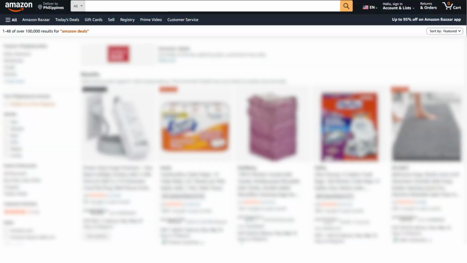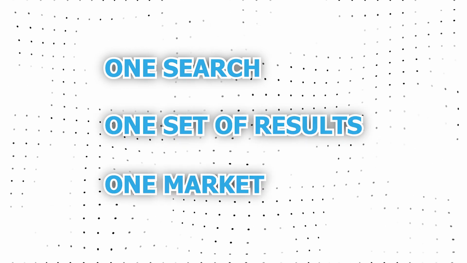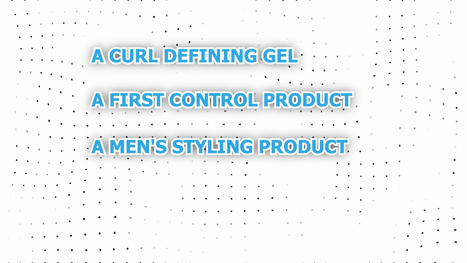Most people simply just go on Amazon and search hair gel. Reality is that's one search, one set of results, one market, but your product does not live in one market. For example, a hair gel for curly hair likely has different benefits. That is also a curl defining gel, a frizz control product, a men's styling product, a travel size product. Each of those has its own market and different search terms with different search results.